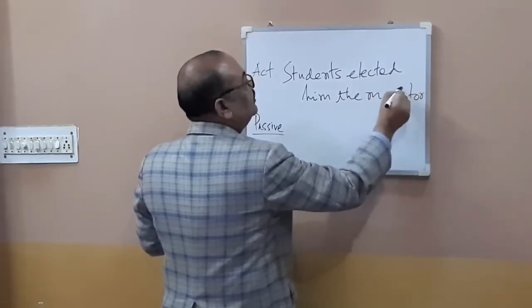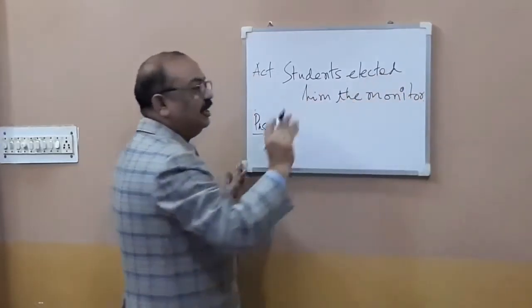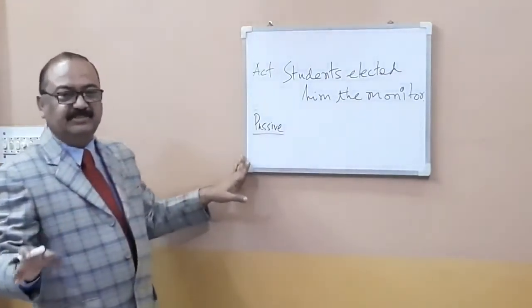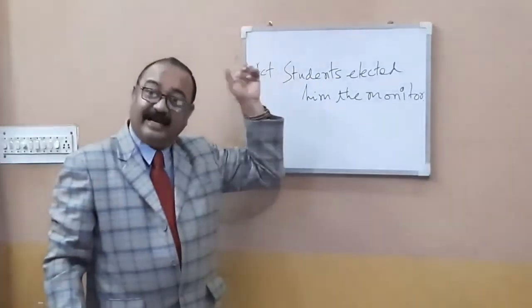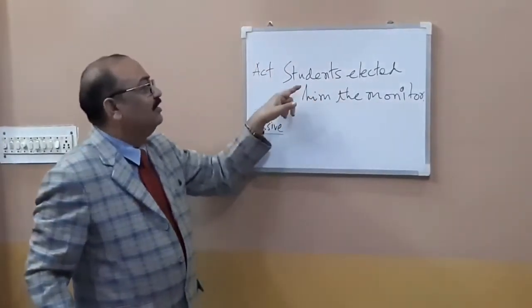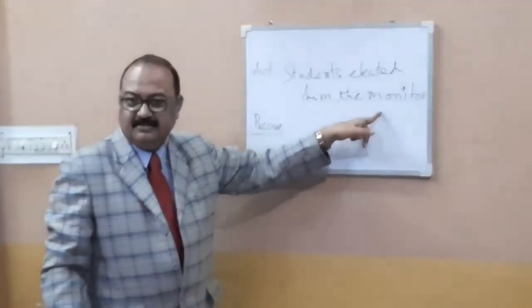Although we do not have this election, we have student elections in universities and colleges. We do not have monitors in universities and colleges, but you must have had them in your school days. Students elected him the monitor. Now this is the sentence.